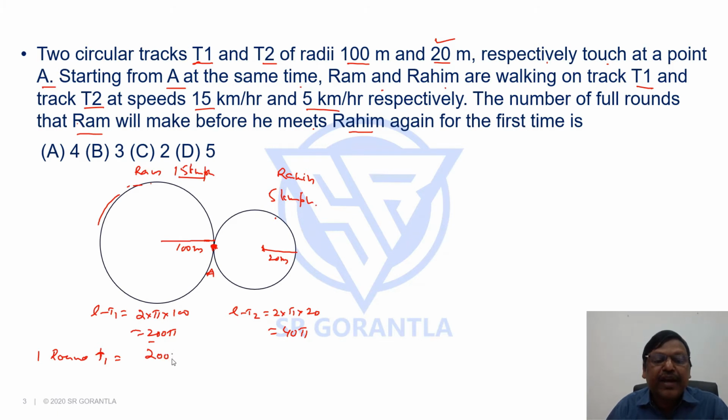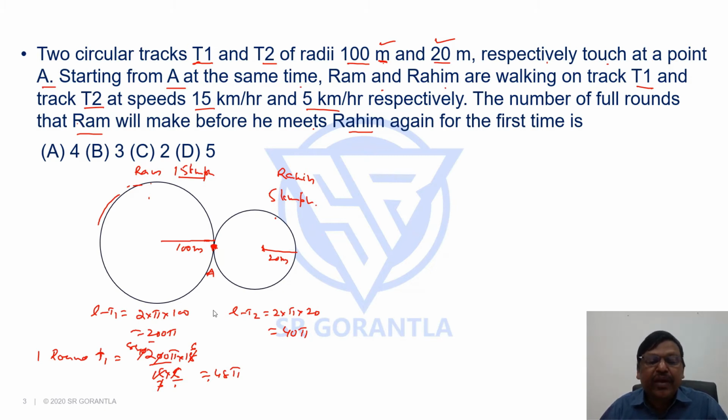Distance is 200 pi, speed is 15 kilometers per hour, but here since these measurements are in meters, the speed cannot be in kilometers per hour. Let's convert into meters per second. Multiply by 5 by 18, the denominator will go to the numerator. You can see 5 40s, 5 3s, 5 8s, 3 6, it is 48 pi he will take. So to complete one round, Ram will take 48 pi.